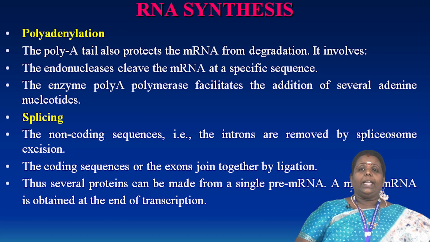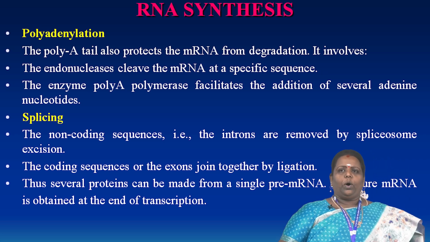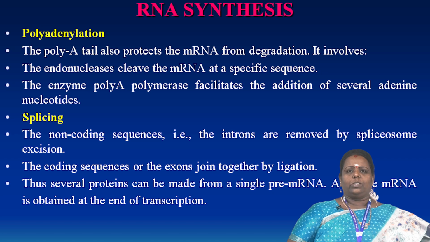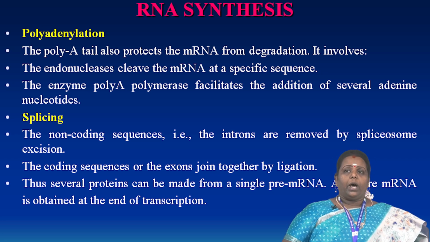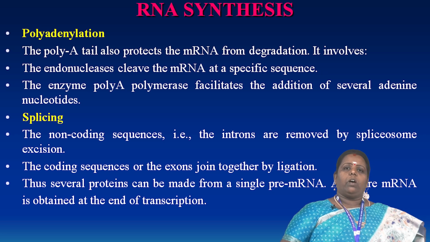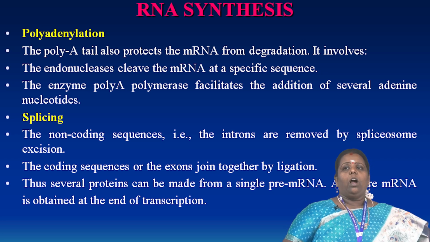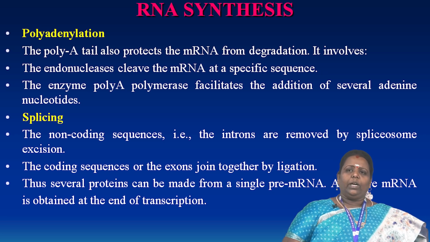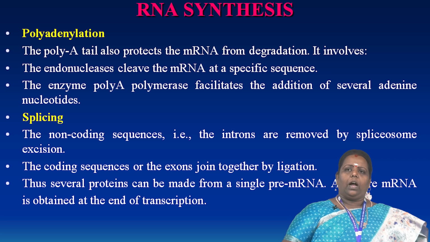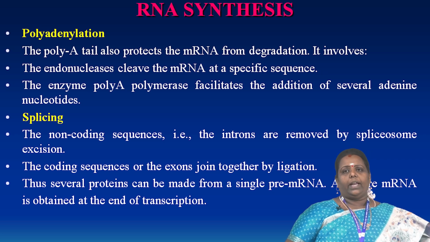After that, polyadenylation occurs. So what is polyadenylation? In polyadenylation, the tail protects the end of the RNA coding, so the mRNA is not degraded. It involves first an endonuclease, which cleaves the mRNA at specific sequences. Specific sequences means specific nucleotides. The enzyme polyadenylate polymerase facilitates the addition of several adenine nucleotides.